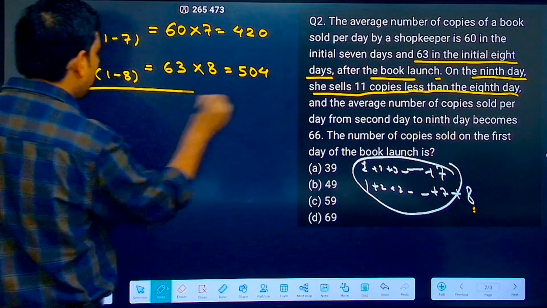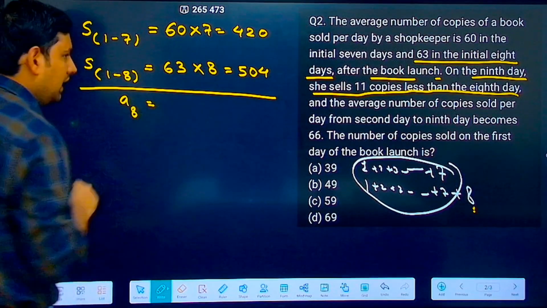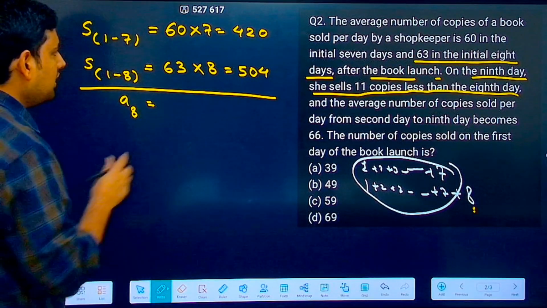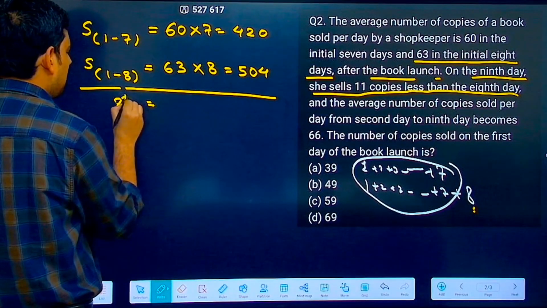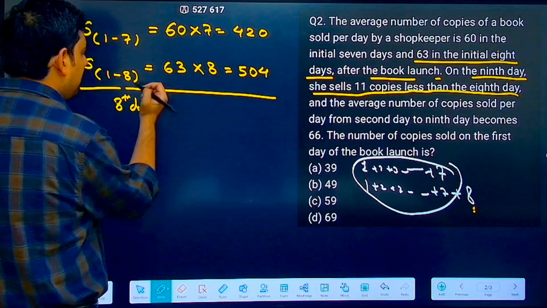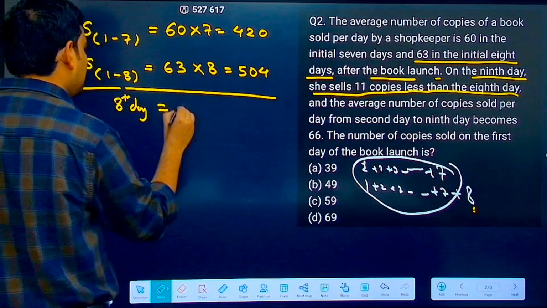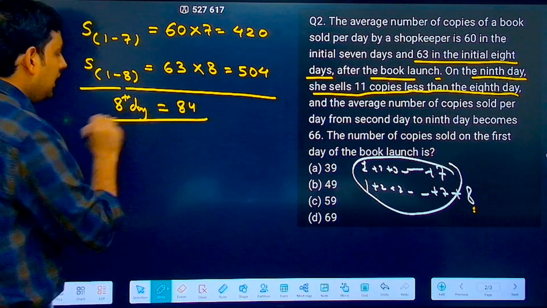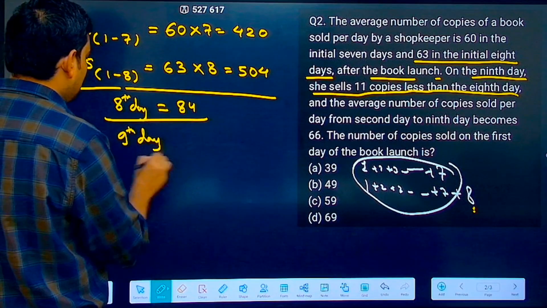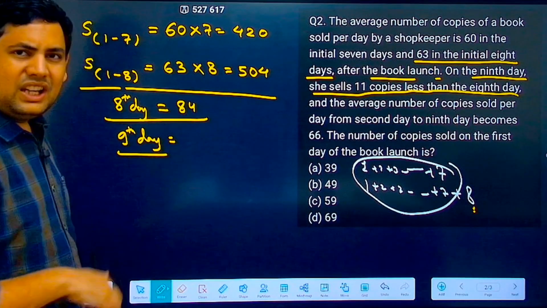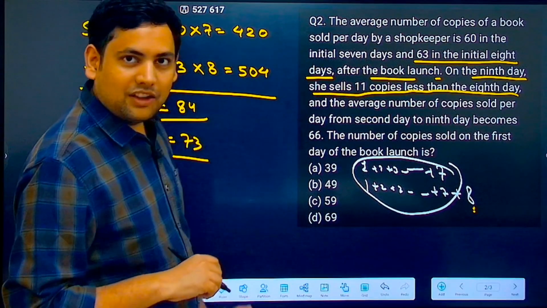So what is the difference between them? 504 minus 420. So on the 8th day he sold 504 minus 420, 80 plus 4, that is 84. So on the 8th day 84 was sold. Now on the 9th day he sold 11 less than this. 11 less than this means 73. Fine till here.